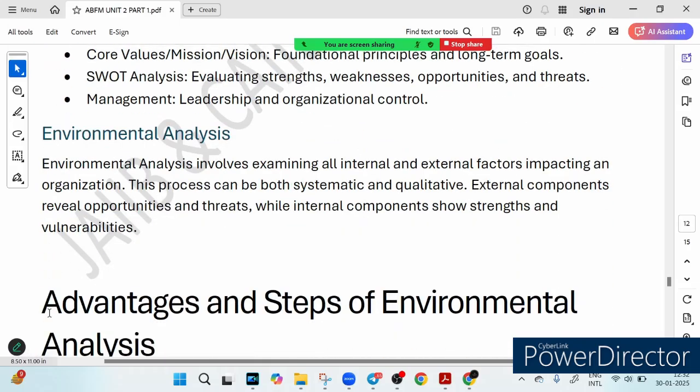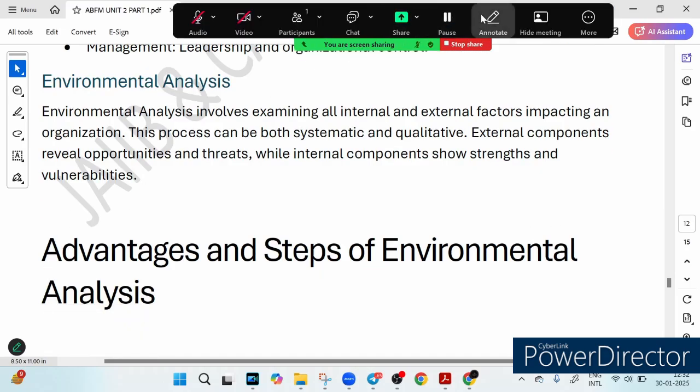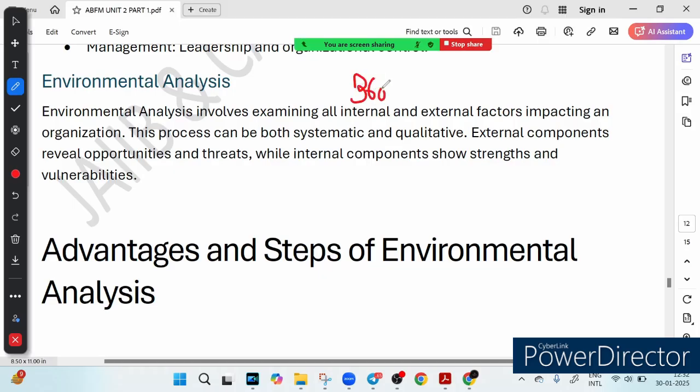Now let's talk about the environmental analysis. So friends, environmental analysis is like taking a 360-degree look around you. So here is a key point, I'm writing it here. It is just like a 360-degree view around you, right? So seeing both the internal and the external factors that can affect your organization. So you are seeing a 360-degree view. It means you are looking at all the internal and external factors that could impact your organization. Think of it as checking the weather before heading out. You want to know what is coming your way.